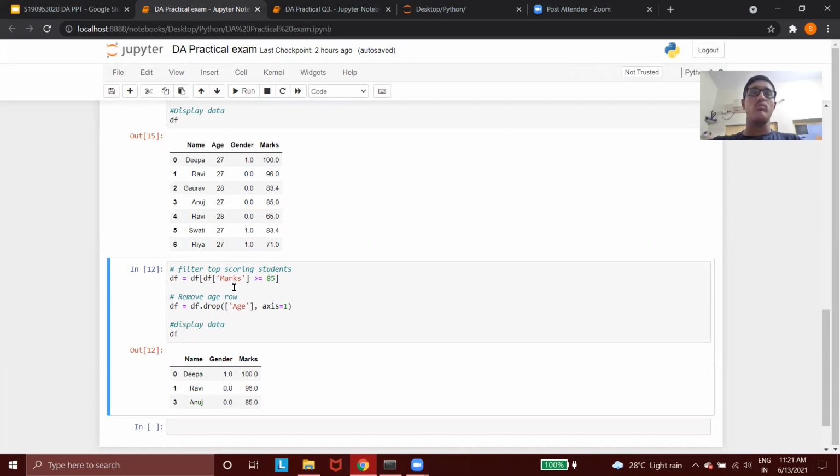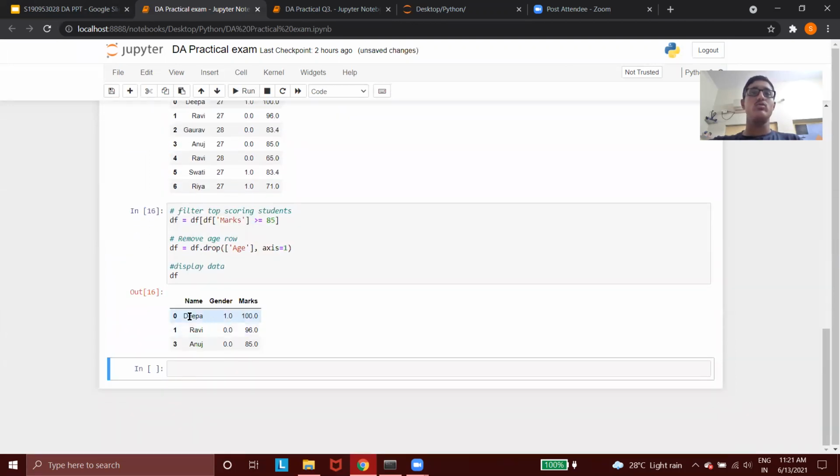So what this will do is drop the entire age column from the table. Now when we run it, you can see that these three students, Deepa, Ravi, and Anuj, scored more than 85 marks, that's equal to or more than 85 marks. That's why they are printed over here, and the other ones are left out.